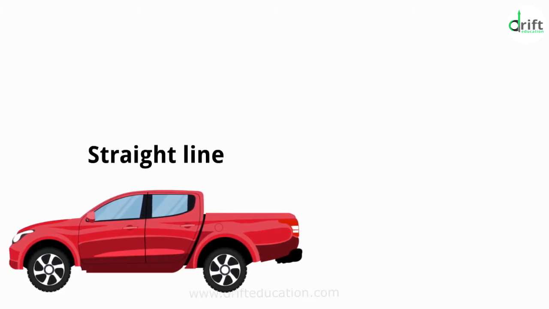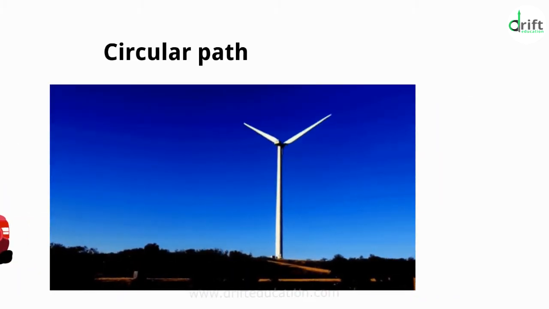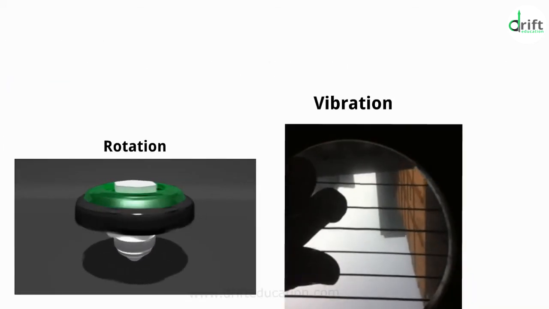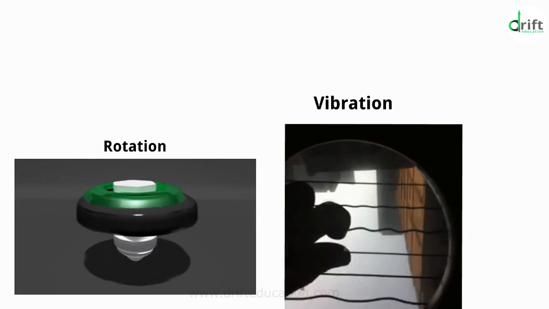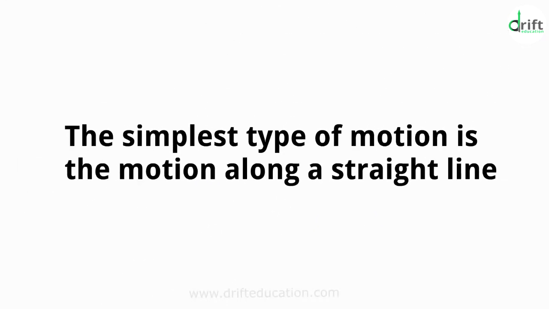Most motions are complex. Some objects may move in a straight line, others may take a circular path, some may rotate, and a few others may vibrate. There may be situations involving a combination of these. The simplest type of motion is the motion along a straight line. Consider the motion of a car moving along a straight path.